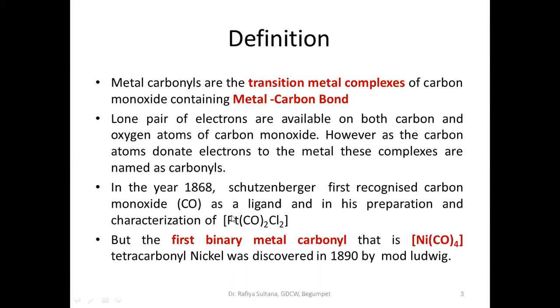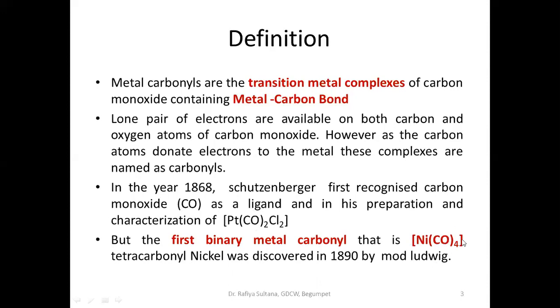During his discovery of this compound, he found that CO, carbon monoxide, is a ligand. We will see what a ligand is also. But the first metal carbonyl compound which was discovered is this one, nickel, and carbon monoxide molecules.